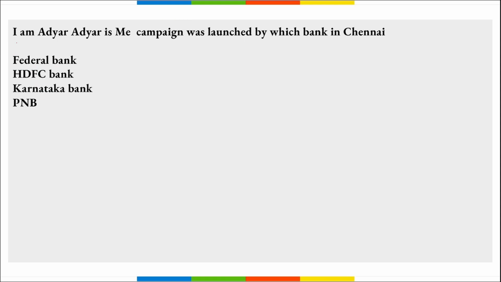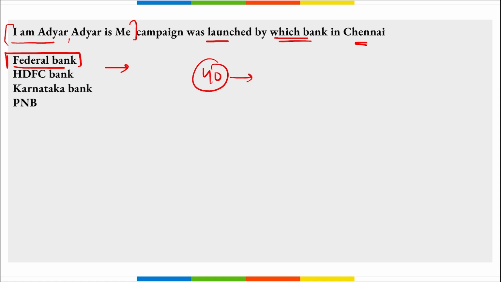Next is I am Adyar. Adyar is me. This is the name of the campaign that was launched by which bank in Chennai, Tamil Nadu. So this I am Adyar and Adyar is me, this was launched by Federal Bank, right? This is a campaign of Chennai, and what is the reason for this campaign? This campaign was launched basically and has handpicked 40 compelling stories of various individuals that were showcased during the exhibition at the Adyar branch of Federal Bank, right?